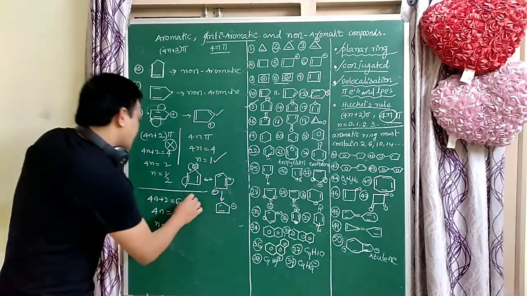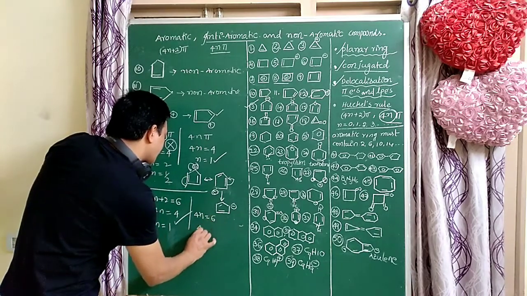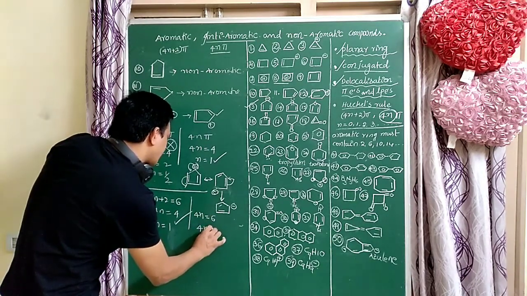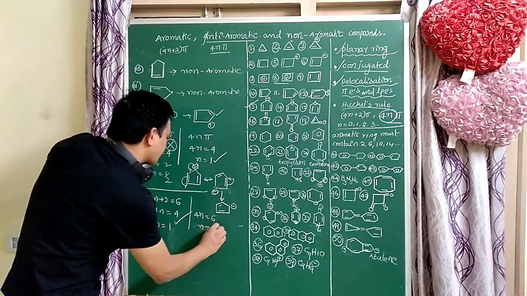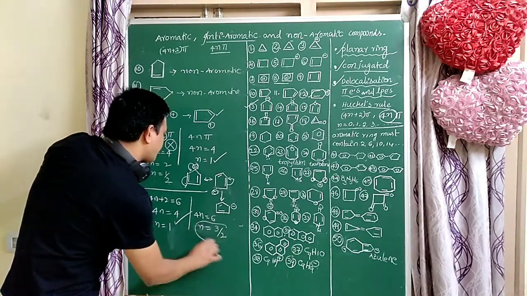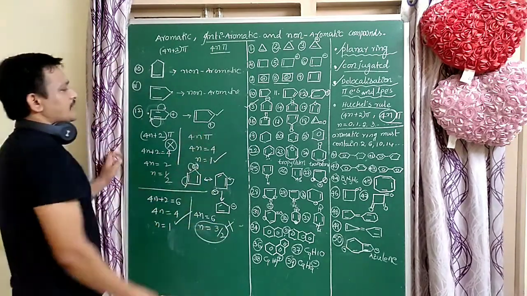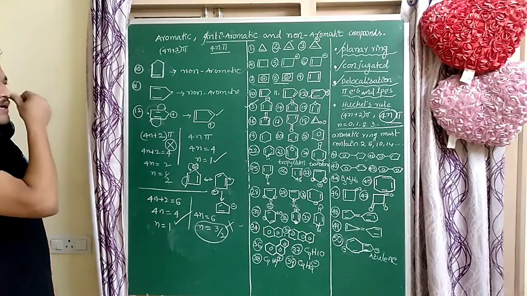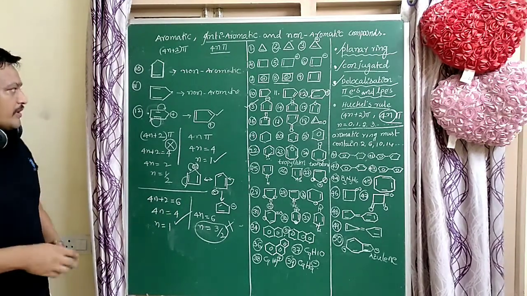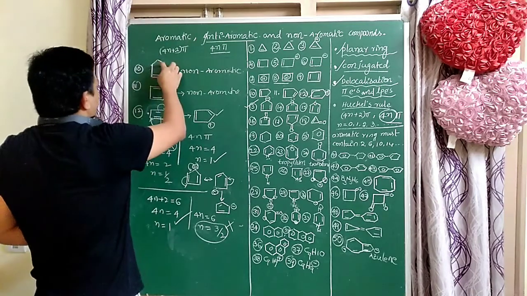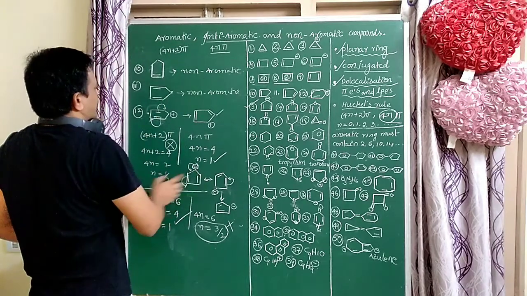Next, for the 4n rule, 4n equal to 6, so n equal to 3 by 2. It does not follow the 4n rule. So it is not anti-aromatic, it is an aromatic molecule. These are very, very important examples: non-aromatic, anti-aromatic, and aromatic compounds.